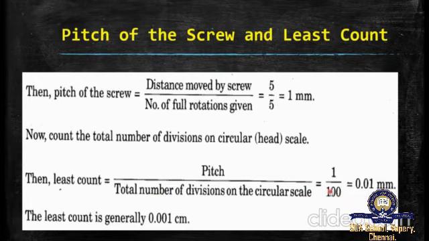We already knew that the head scale has 100 divisions. In some cases, the head scale has 50 divisions also. Then 1 by 100 is equal to 0.01 millimeter. The least count is generally given in terms of centimeters, so we can name it as 0.001 centimeter.